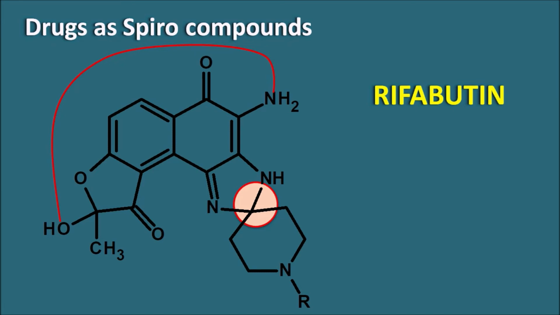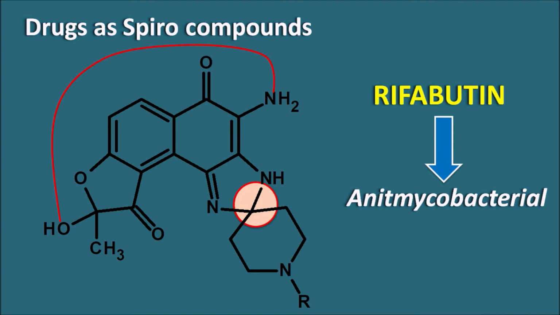Rifabutin inhibits the RNA polymerase enzyme, thereby it inhibits RNA synthesis in the mycobacteria. So rifabutin can be used as an antimycobacterial. This drug can be used in the treatment of both tuberculosis as well as leprosy, and this drug belongs to the class of rifamycins. Other rifamycins are not having a spiro linkage, but only rifabutin is having the spiro linkage.